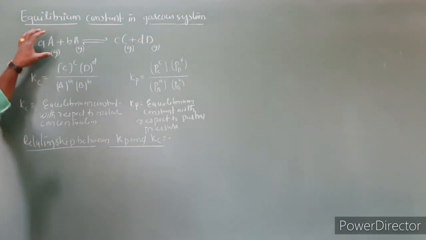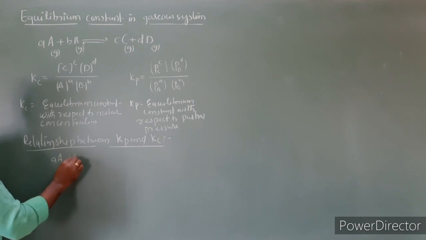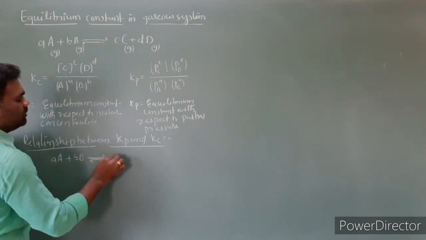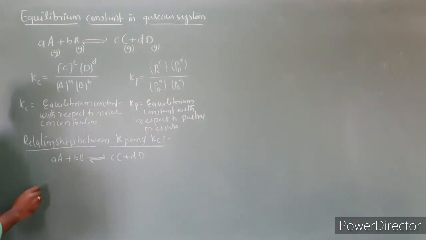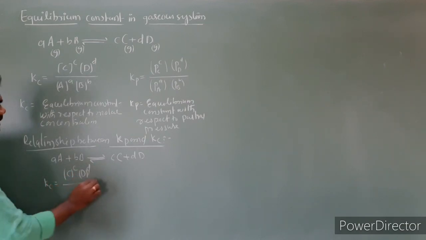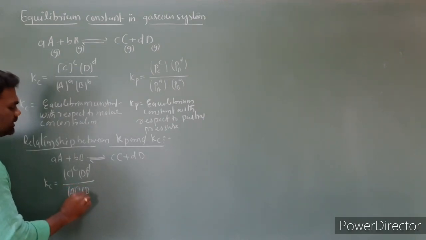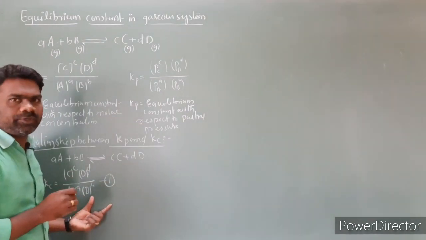So again we have to take a general reversible reaction: a moles of A plus b moles of B gives rise to c moles of C plus d moles of D. First we have to write Kc for this. Kc is equal to [C]^c [D]^d divided by [A]^a [B]^b. This equation I am labeling as equation 1.